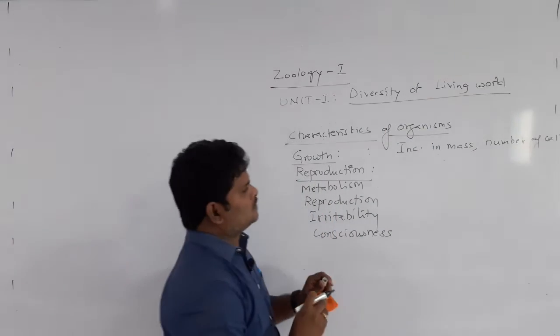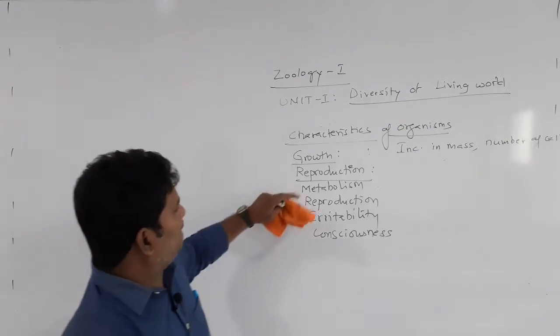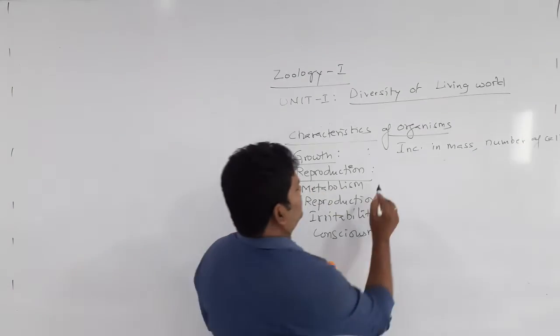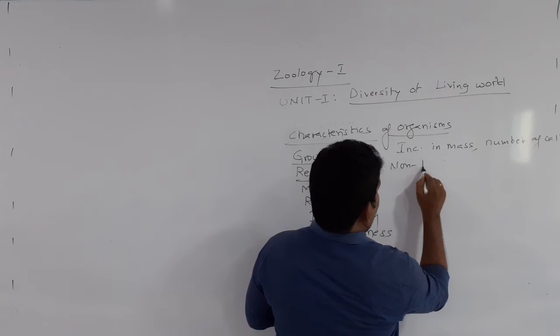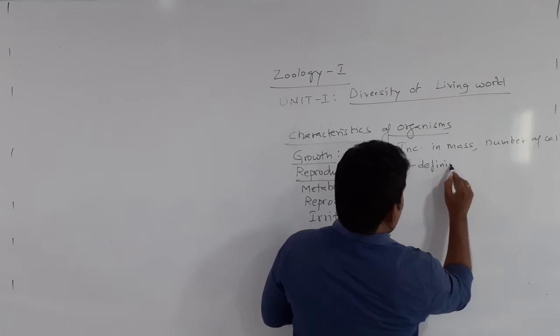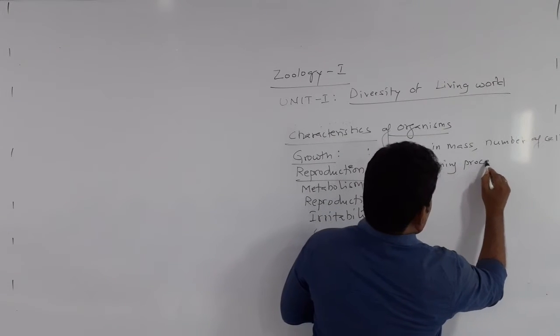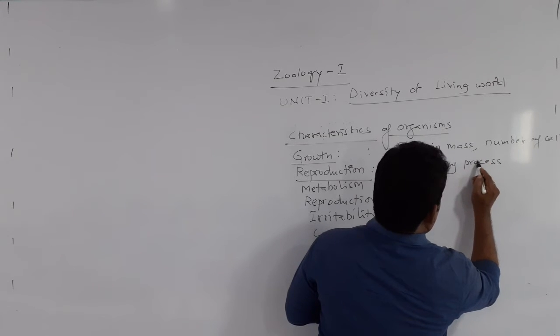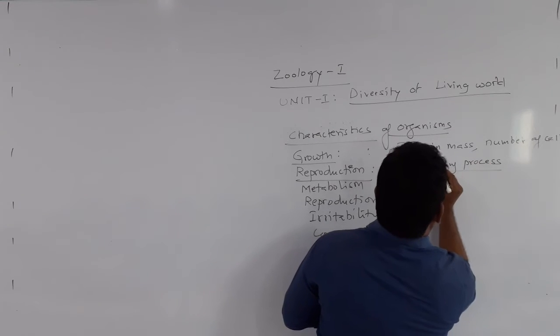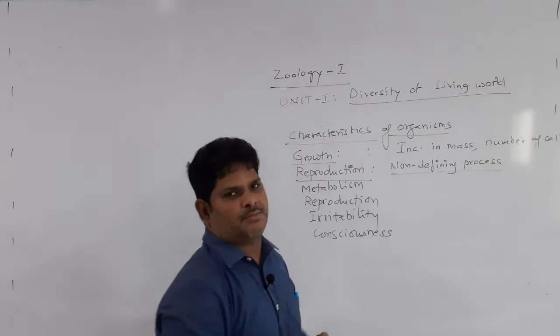Reproduction. Reproduction is also a non-defining process. Why?